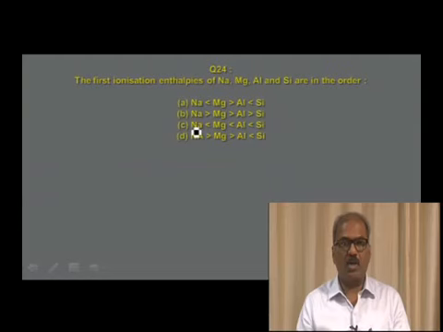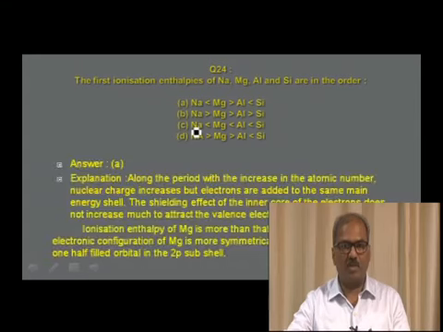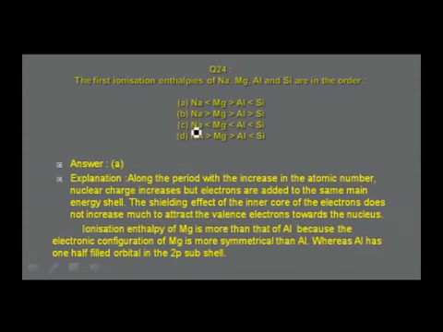You should understand that ionization enthalpies increase across the period, but the increase is not regular. You may find the ionization enthalpy increases from sodium to magnesium, but magnesium has a higher ionization enthalpy than aluminum because of the electronic configuration. In magnesium, the 3s2 configuration is a symmetric arrangement of electrons in the 3s orbital, whereas in aluminum, one electron is found in the 3p orbital, 3p1 electronic configuration. All that I have told now is given in this paragraph of the answer.